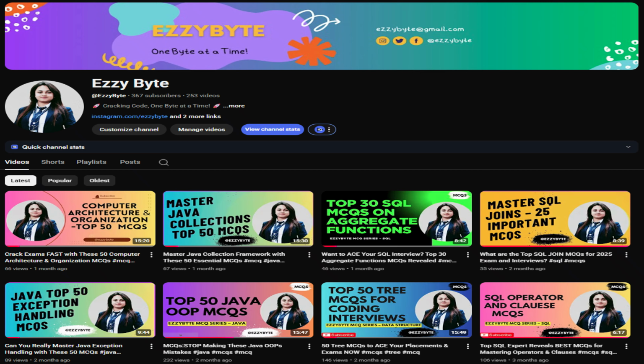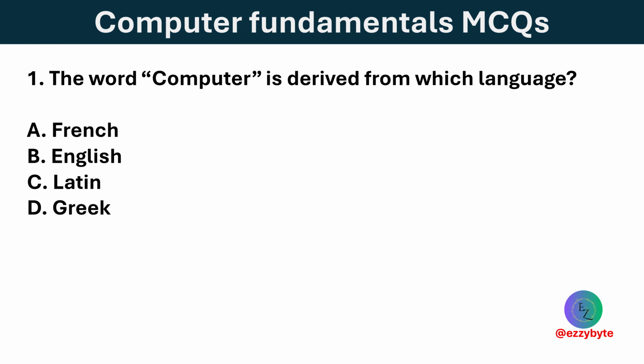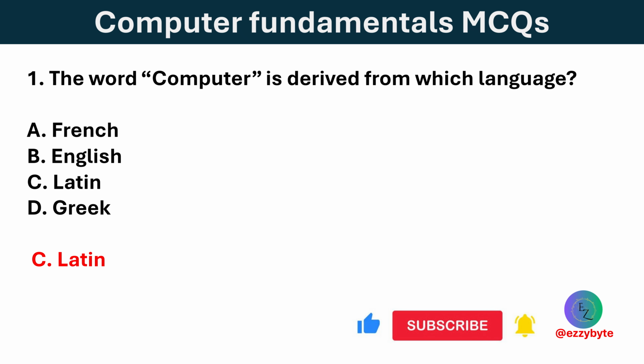Let's get started. The word computer is derived from which language? Options are French, English, Latin, and Greek. Option C is correct. The word computer comes from the Latin word computere, which means to calculate or count.